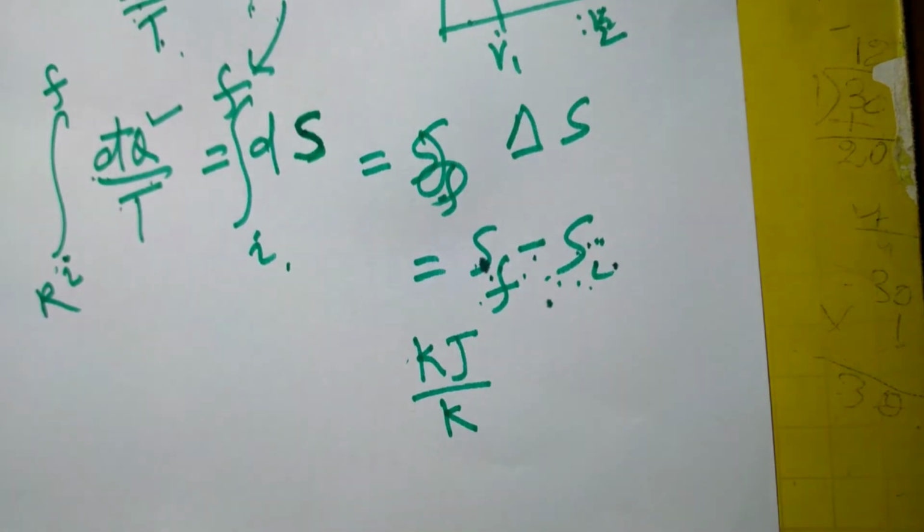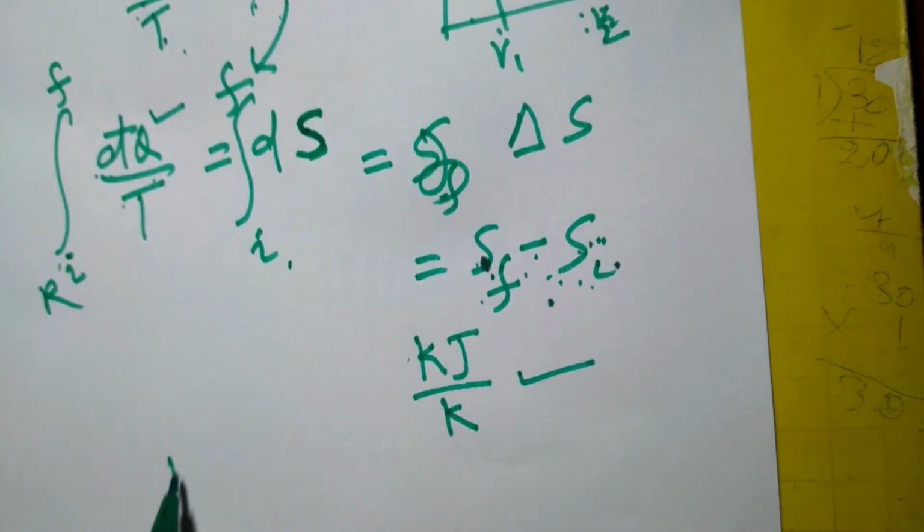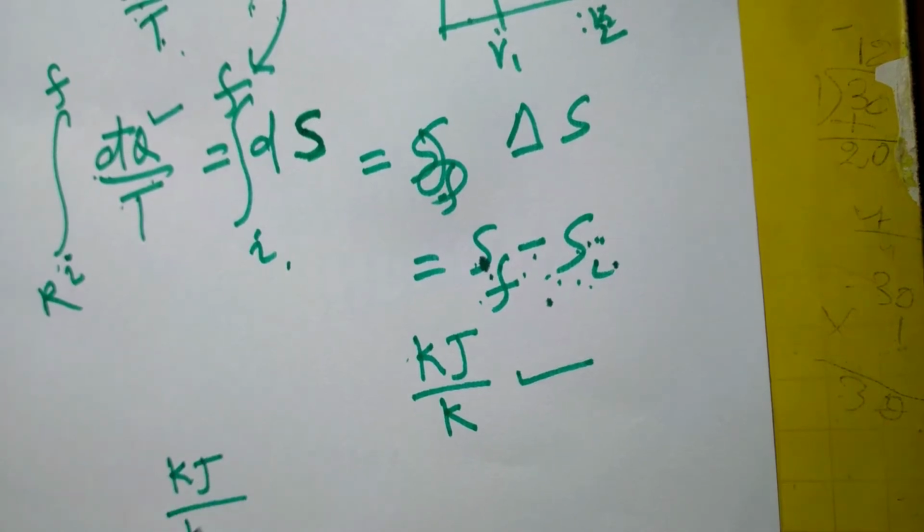If you divide the extensive property by mass, you will get specific entropy, whose unit will be kilojoule per kg Kelvin or joule per kg Kelvin.